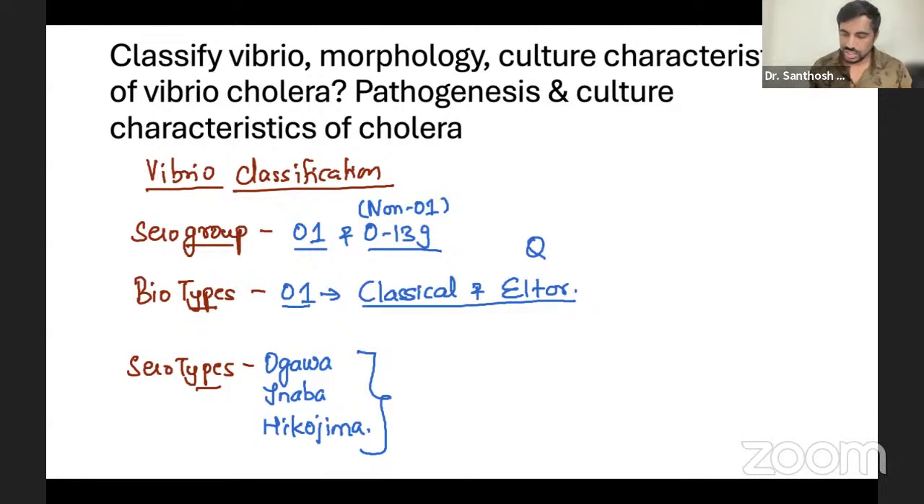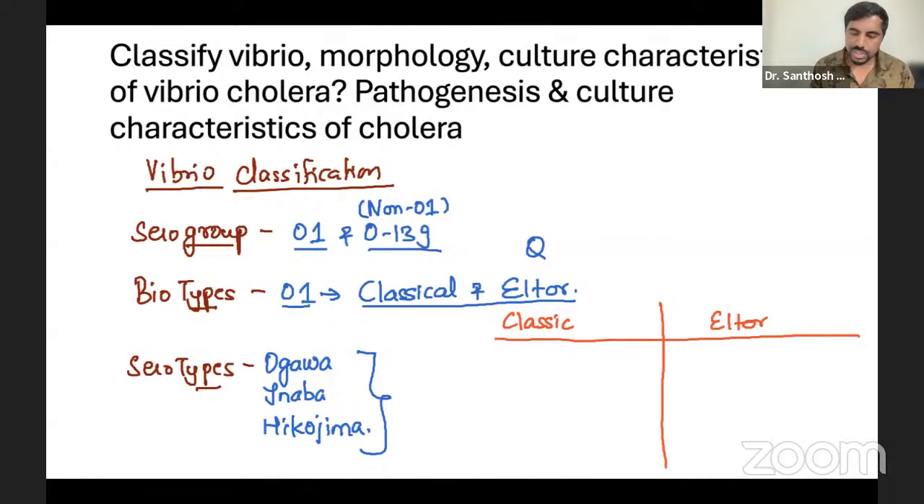Okay. Classical and El Tor classification. So how to classify this? Let's classify like this. First of all, classical and El Tor biotypes, how to classify? It is very simple to differentiate these two, again for epidemiological purposes only, not for diagnosis. It doesn't make any significance for us. So how do you classify it?